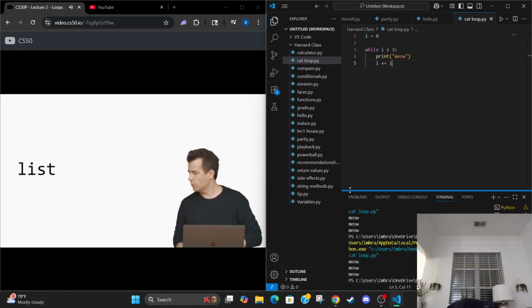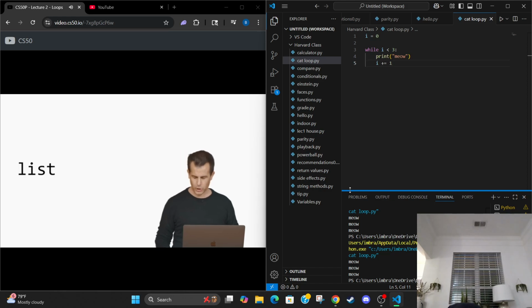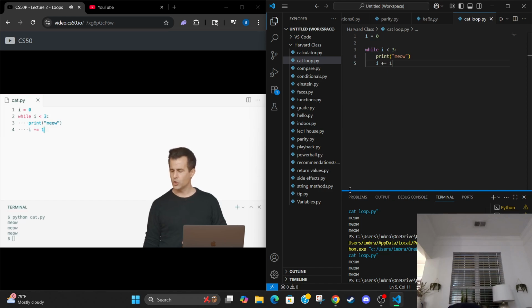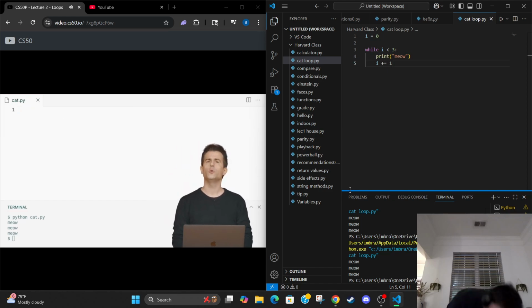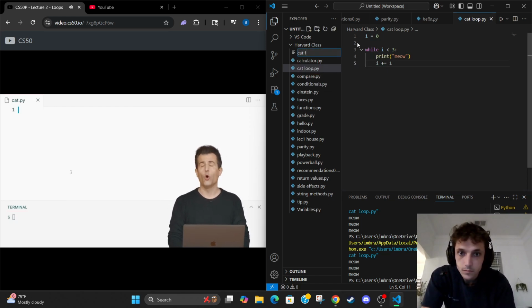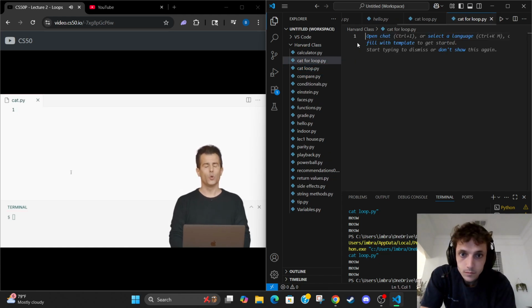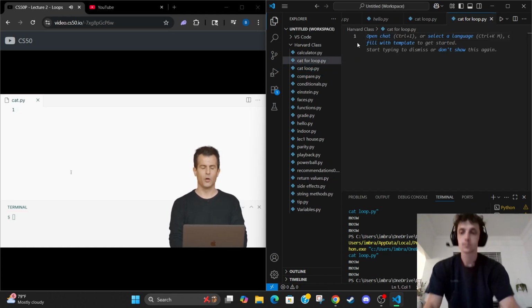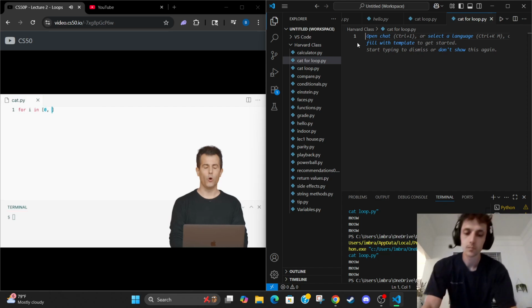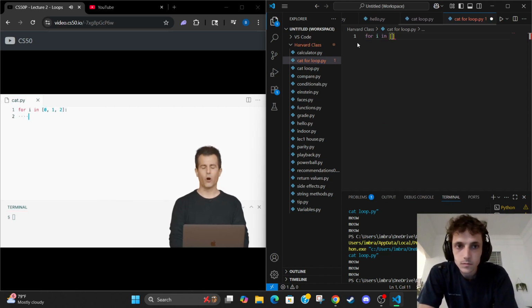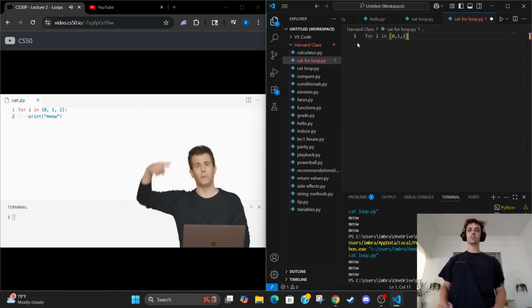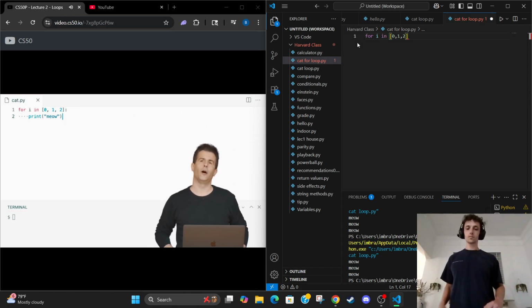So what do I mean by this? Well, let me go back to our VS Code here, and let me start fresh with my code and not use a while loop at all, but use this new keyword for. The way the for loop works is that it allows you to iterate over a list of items. So what does this look like? It might look like this. For I in the following list of items, 0, 1, 2. This is my starting point, and on each iteration of this loop, that is, on each execution of this loop, again and again, I want to print out meow.